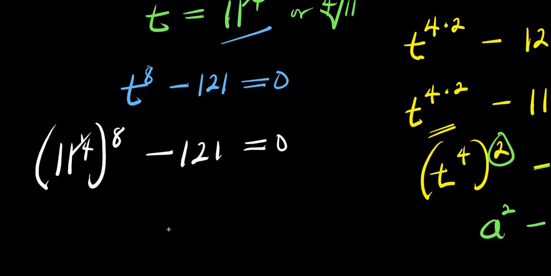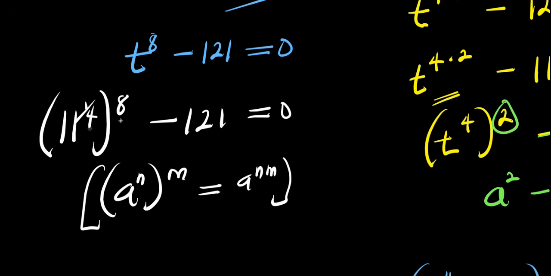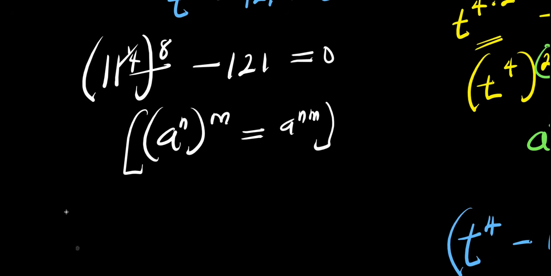So don't forget the fact that a power n raised to the power of m equals a power n times m. And multiply this out. So what I'm going to have will be 11 power 8 times 1 over 4, that is 8 over 4, minus 121 equals 0.